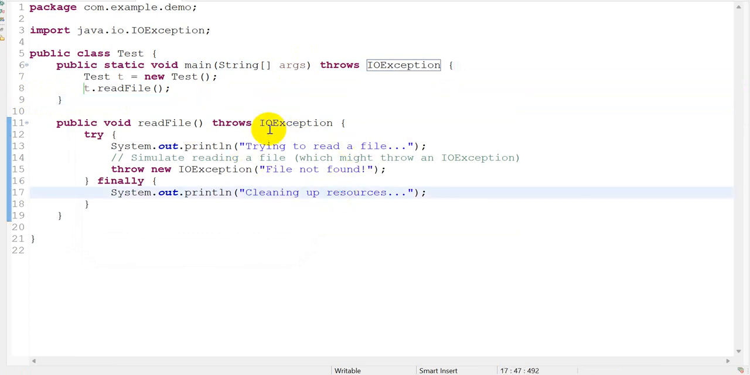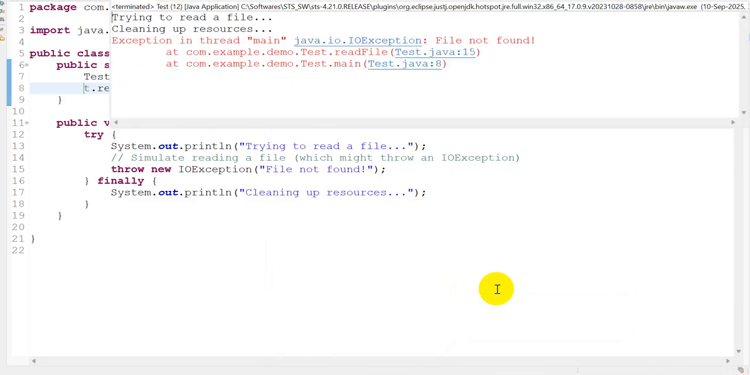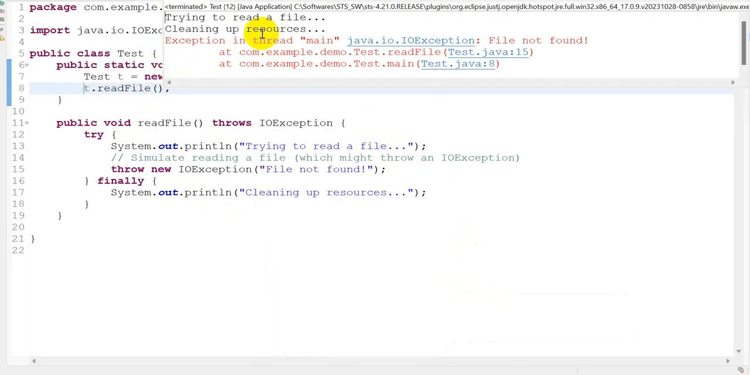Now here what we are doing is we are calling this read file and we are explicitly throwing an error, IO exception. And we are not using here a catch block. We are using here a finally. Now if I try to run this application, you see this is getting executed properly and the exception is propagated to the calling method and there it is getting failed. Exception in thread main, IO exception, right?